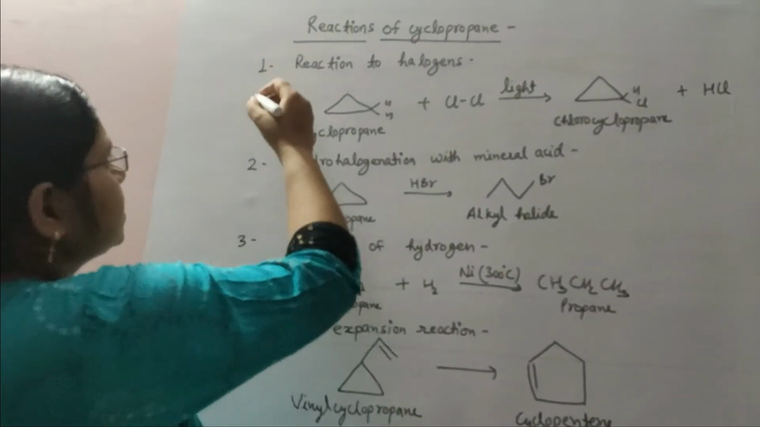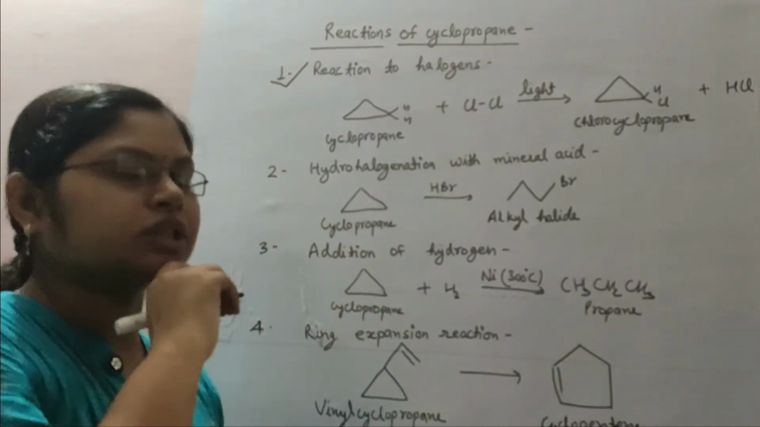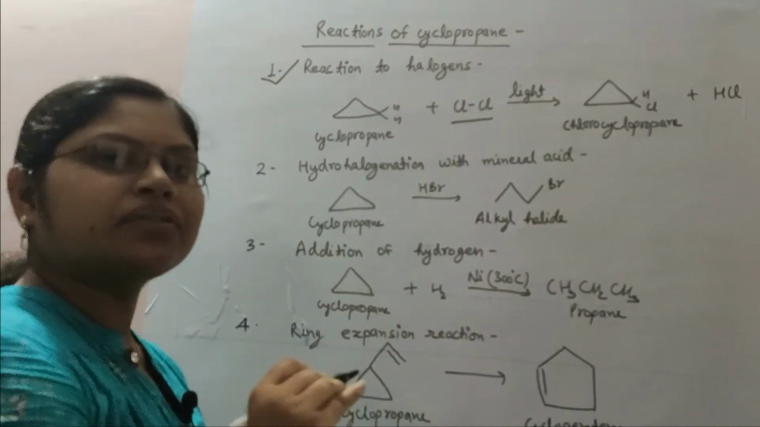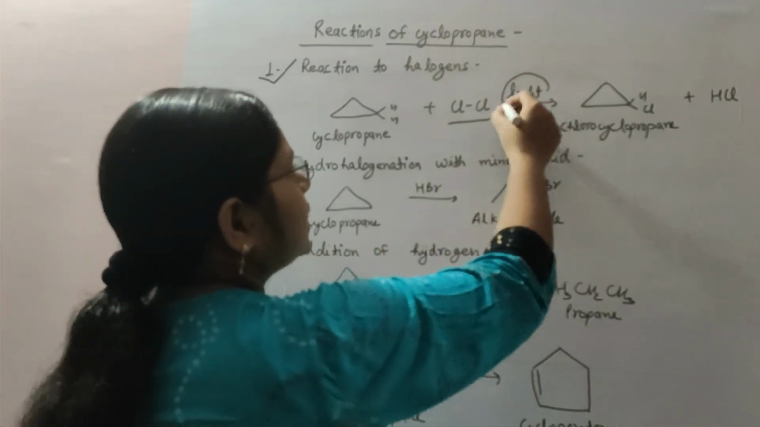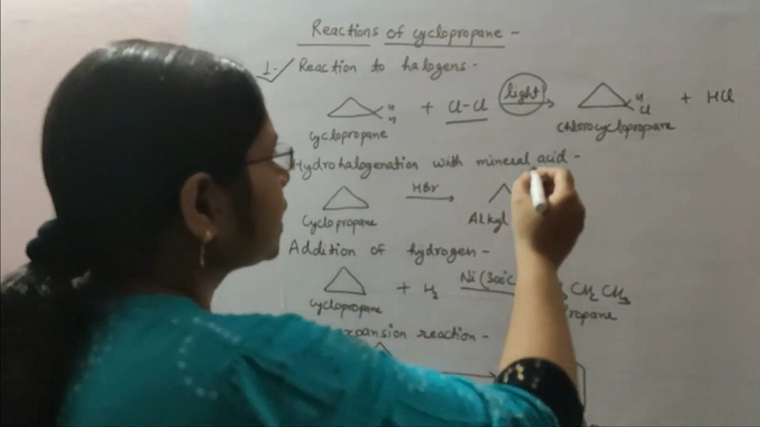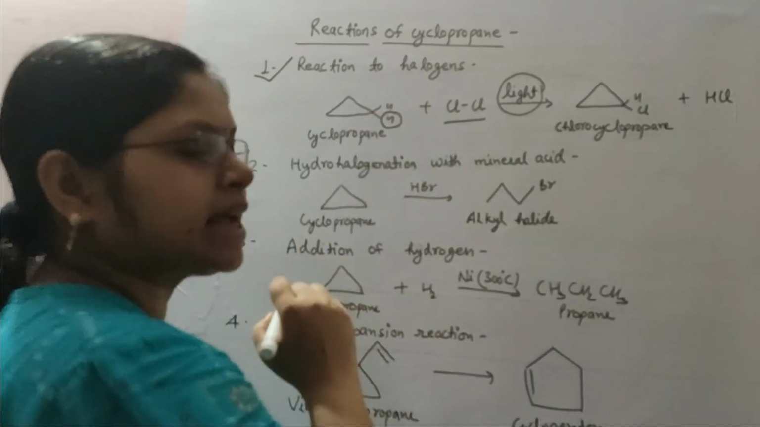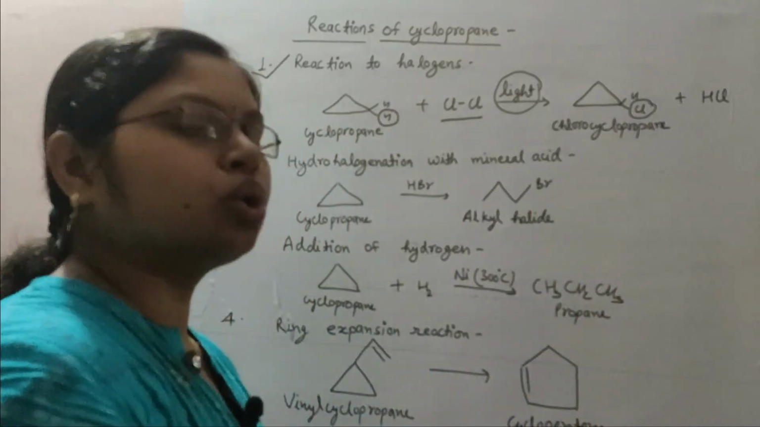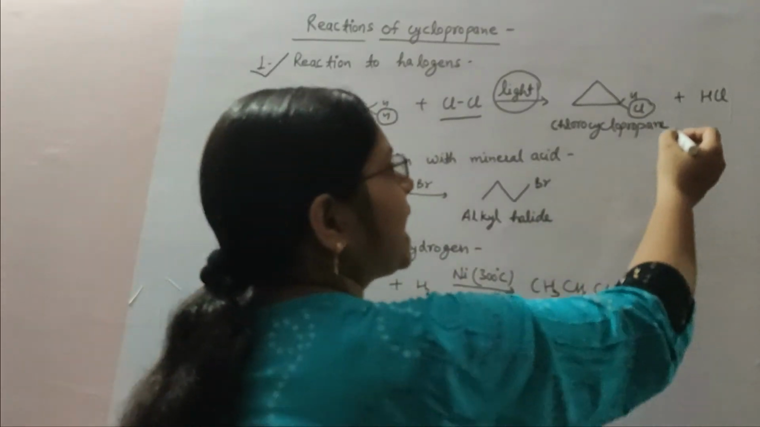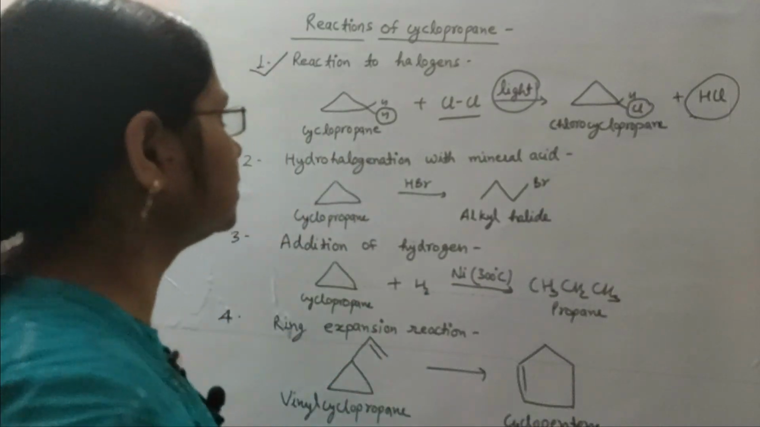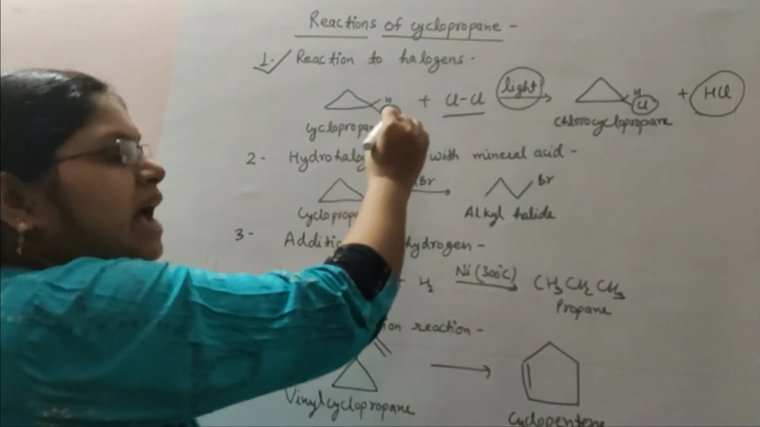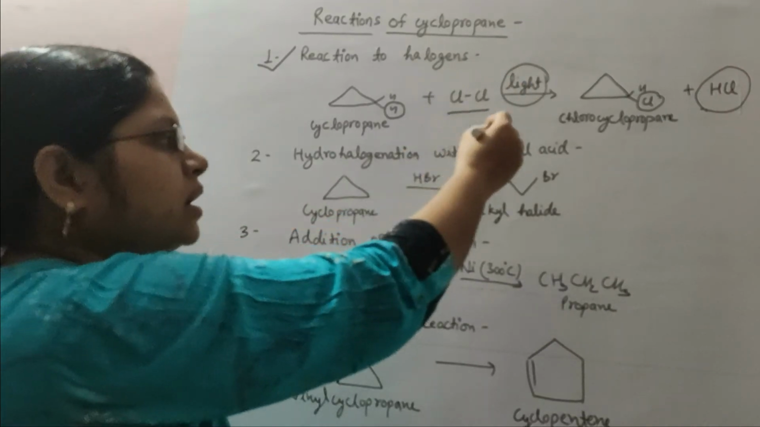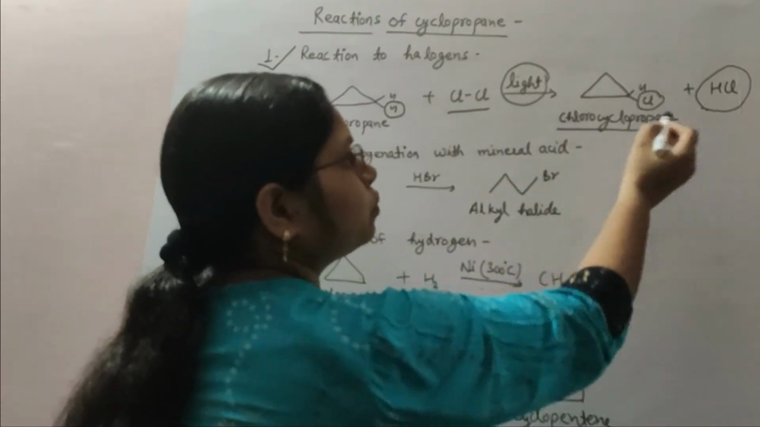The first reaction is reaction with halogen. Here the cyclopropane will react with a halogen, and the reaction will take place in the presence of light. Here a hydrogen from the cyclopropane is removed, and chlorine is placed to form chlorocyclopropane, and one HCl molecule is removed. So cyclopropane, when reacted with a halogen, here chlorine, in the presence of light, forms chlorocyclopropane.